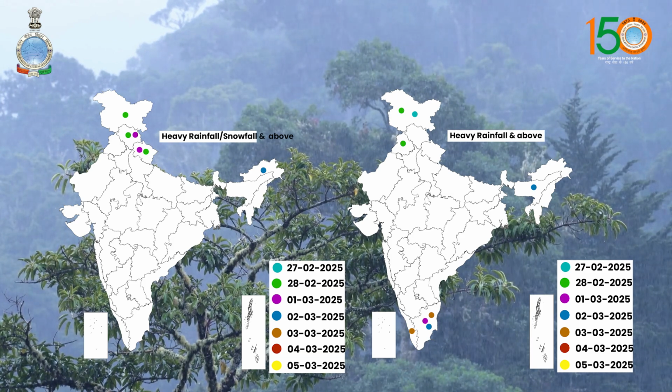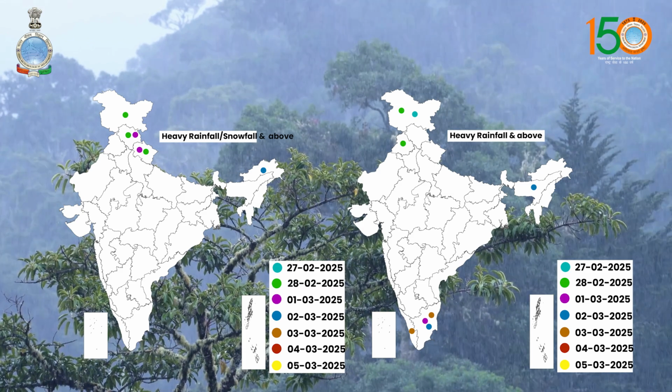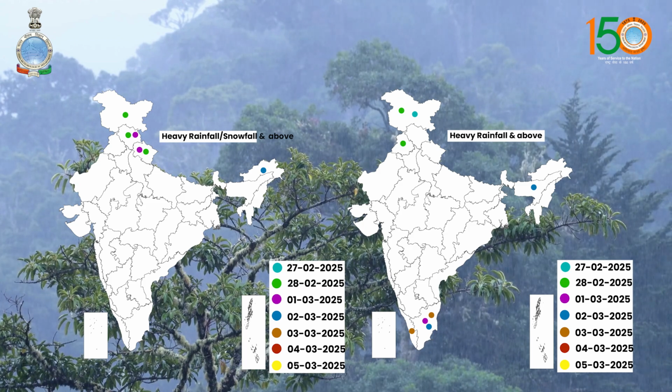In Uttarakhand, the highest rainfall recorded was 9 centimeters. And on 2nd March in Tamil Nadu, Sri Vaikuntham, Thoothukudi district, 11 centimeters of highest rainfall was recorded. And on 2nd March, in Arunachal Pradesh, Huailang AWS recorded 10 centimeters. In Assam and Meghalaya, Margherita, Tinsukia district was highest with 7 centimeters.